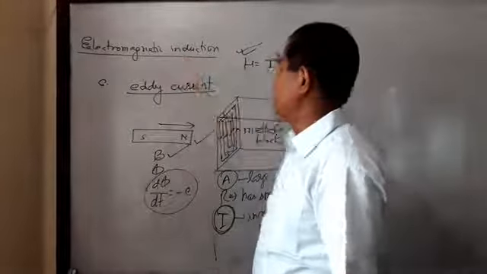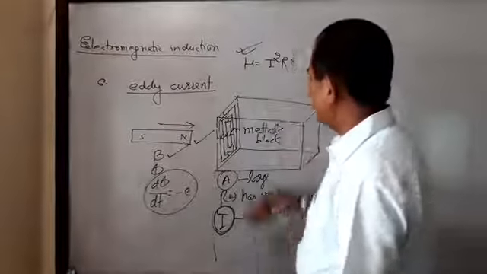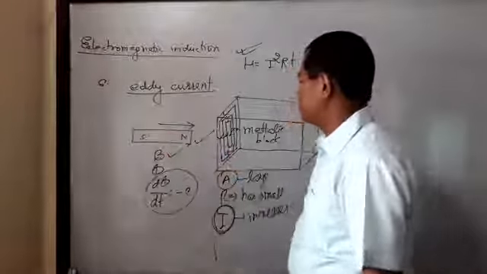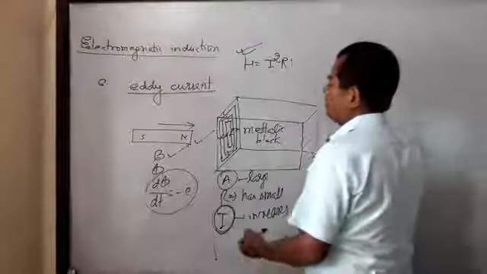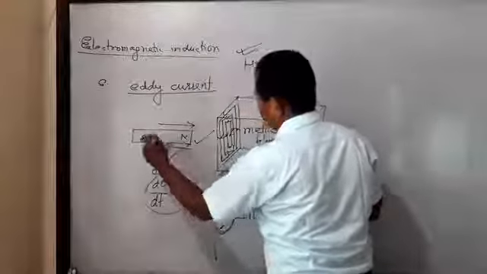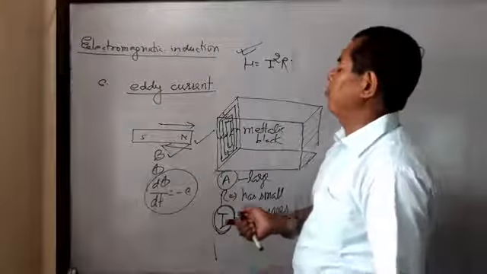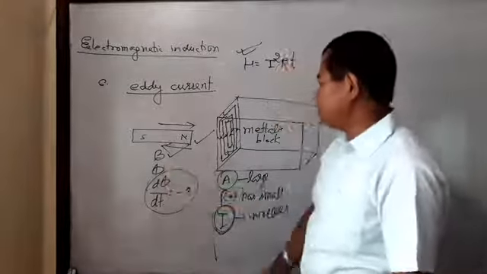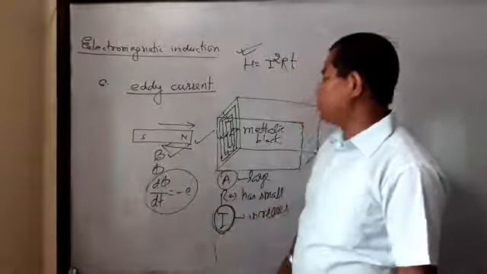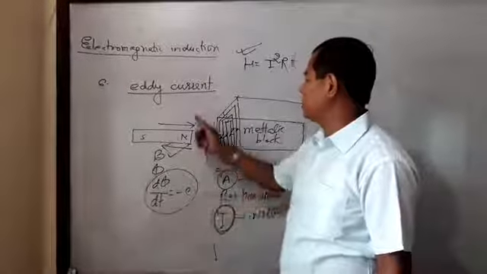Then listen again. Say this is a thick metallic block, any metal block, and this is a bar magnet. When the bar magnet is either brought towards or moved away from the metallic block, there is a change in magnetic field, and so a change in magnetic flux. Whenever there is a change in magnetic flux, induced EMF is produced, meaning there is also induced current.